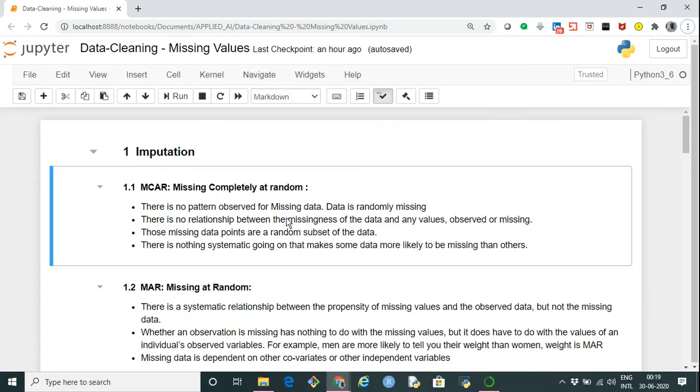Any observation, any row or any column having any value which is not defined, like it is NaN or null, we call such values missing values.